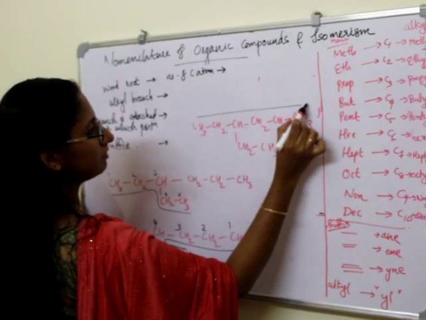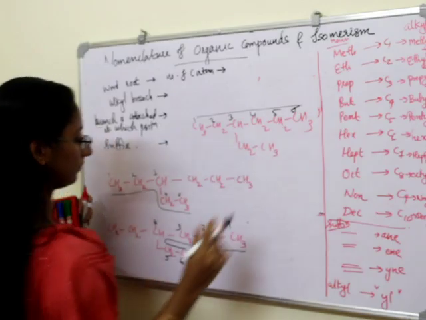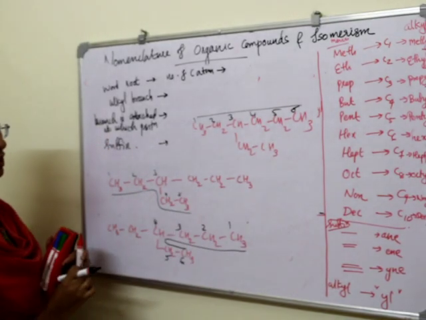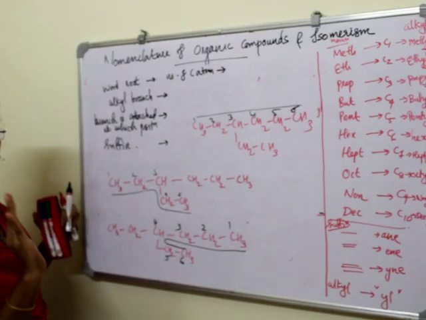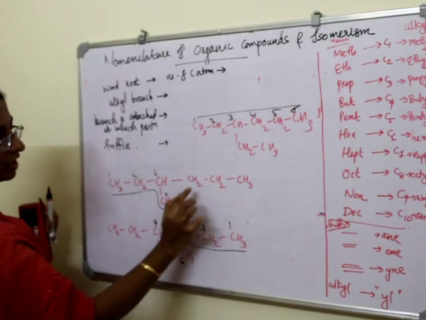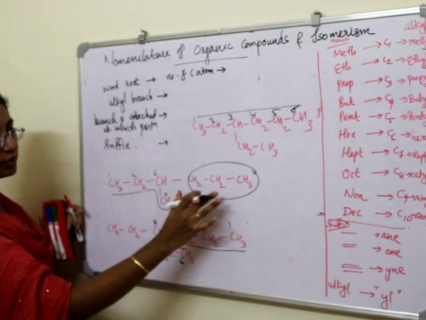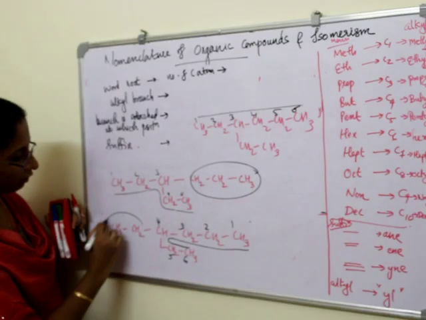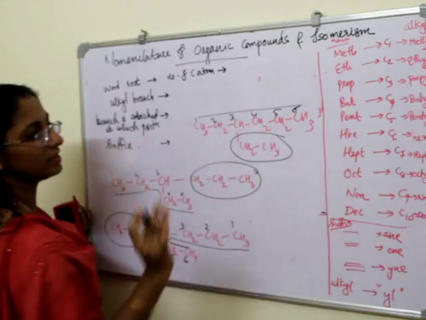And we are taking this as the main chain. 1, 2, 3, 4, 5, 6. Okay. So, in these two cases, we have 6 carbon atoms in the main chain. Here we have only 5 carbon atoms as the lengthier chain, and here we have branches like this. If we are numbering like this, we want to take this as the branch. And when we are numbering from this side, we want to take this as the branch.